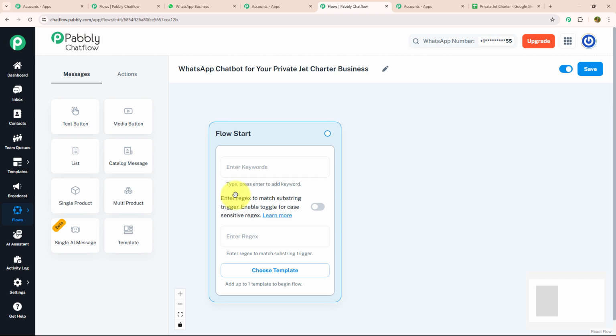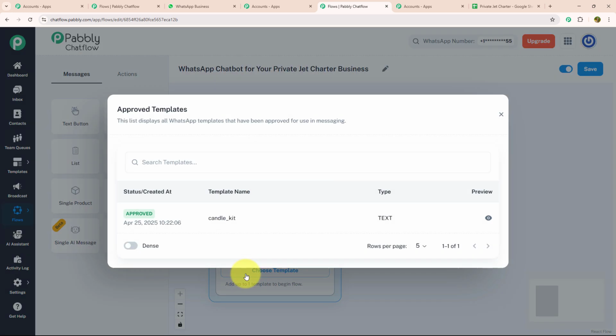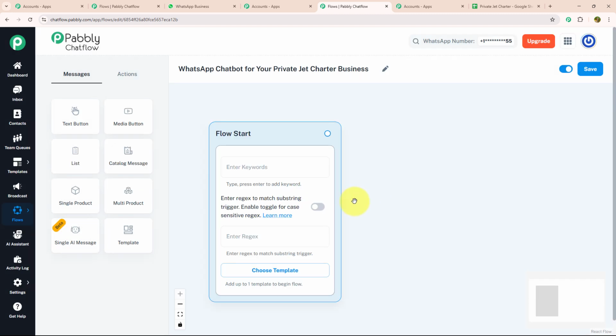After giving meaningful name, we need to know about 3 main features which are given inside the flow start: keywords, regex, and choose template. Let's see each feature individually. Choose template is a feature where you can choose your created template to give personalized touch to your chat. Regex are the regular expression with special pattern or sequence of character used to find match or filter specific text. Keywords are the trigger message that your customer will put while initiating a conversation.